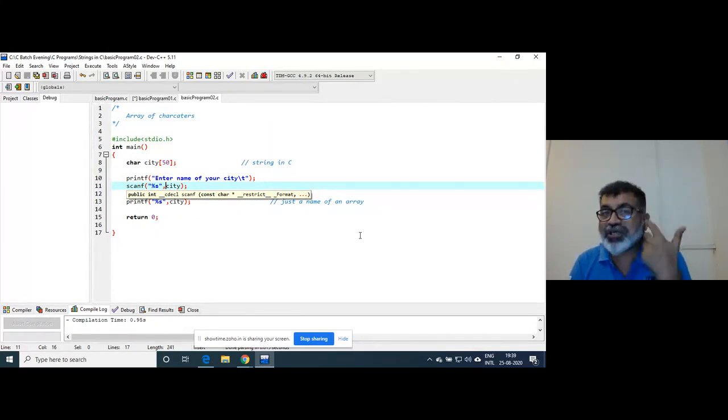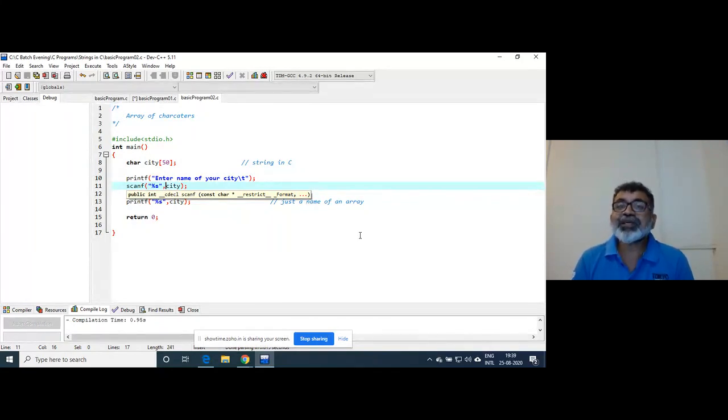Here we are not. The reason is that CT itself, the name of the array, the name of the string rather, contains the base address. That is what scanf requires.